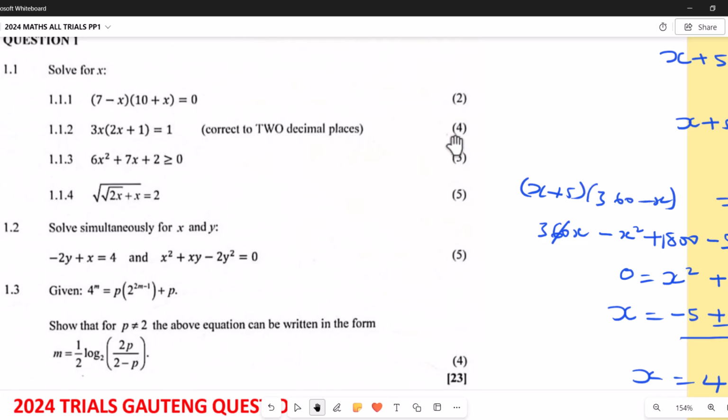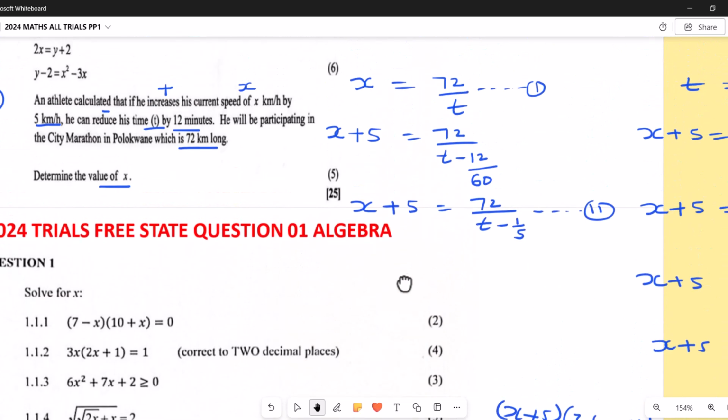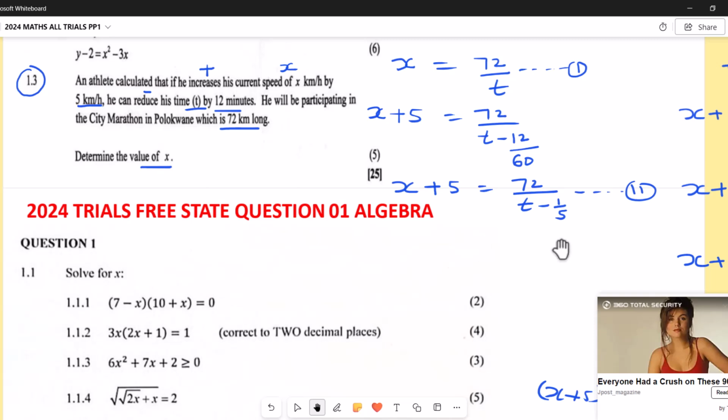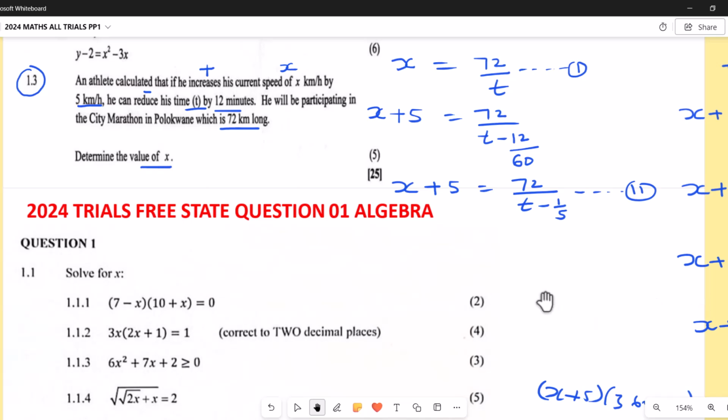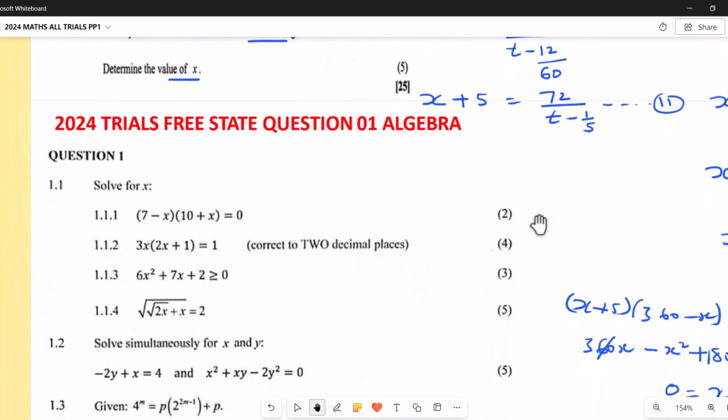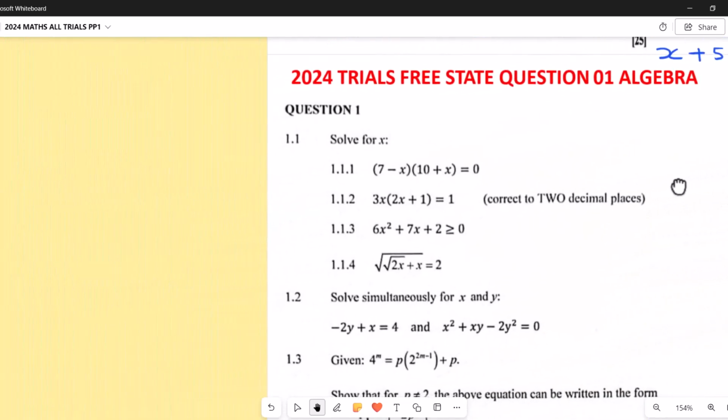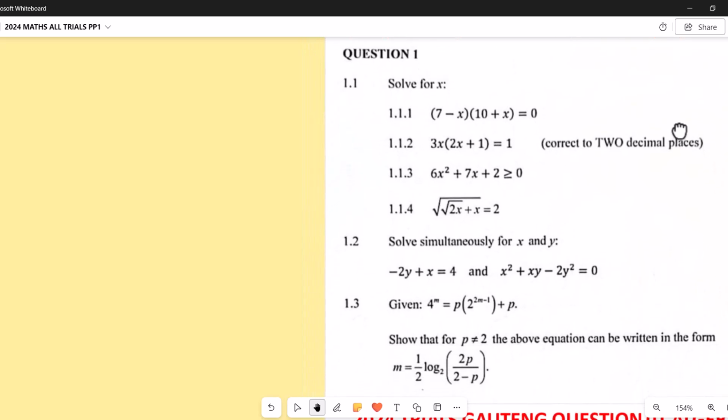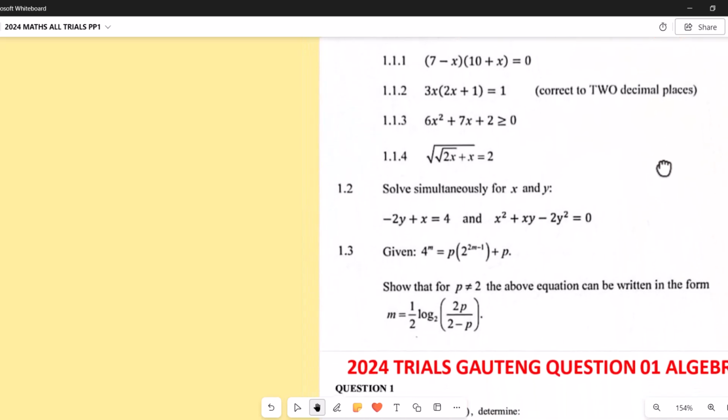Next question here. It is from Free State. They said solve for x. Okay, we're solving for x in this case. And the first question here says 7 minus x, brackets, x plus 10 equals 0.